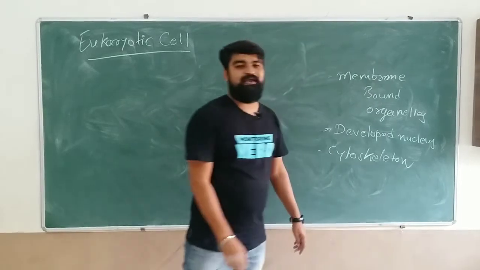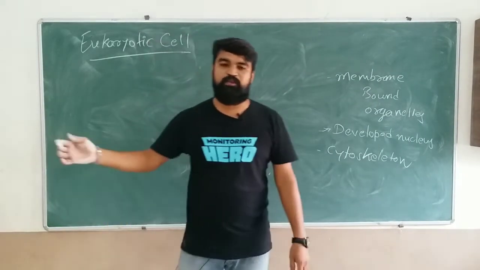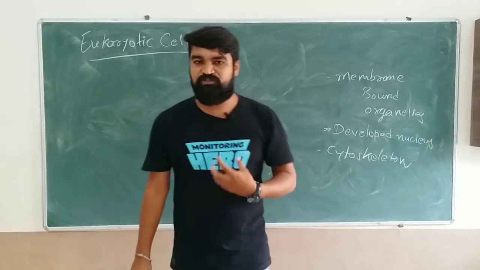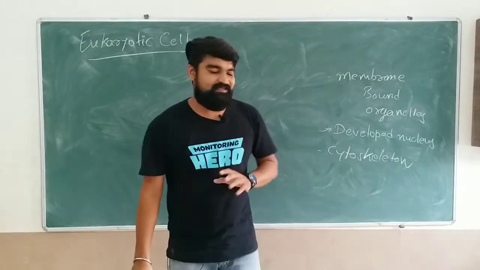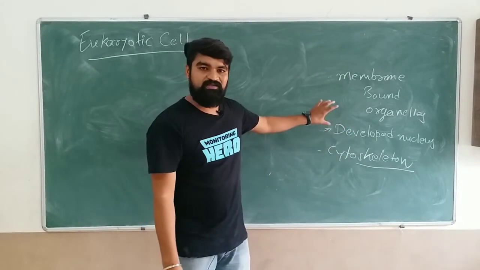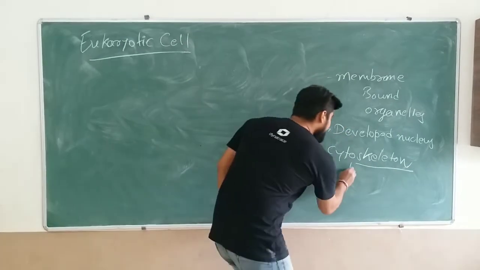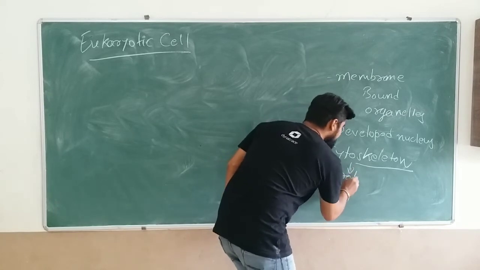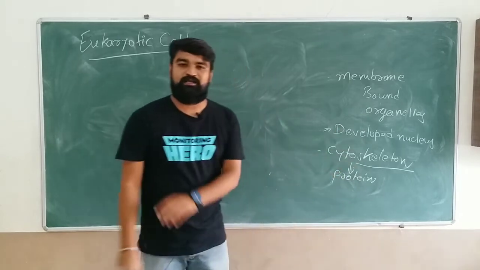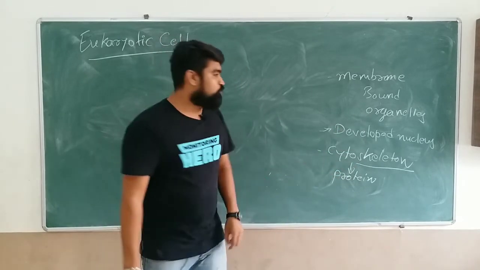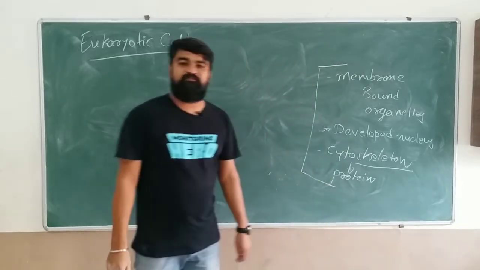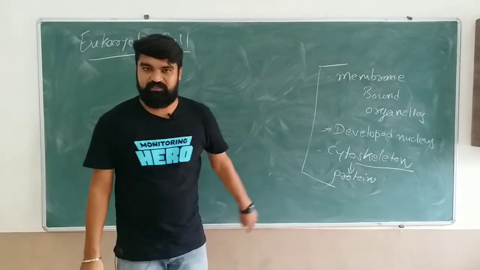And other is they are having cytoskeleton. In case of prokaryotes they do not have cytoskeleton. In case of humans, what is the function of a skeleton? That same function is in the case of cytoskeleton, which gives support to cell, and it includes various proteins for that. There are so many different proteins which carry out the function of cytoskeleton. So these are the features of eukaryotic cell which makes them different from the prokaryotic cell.